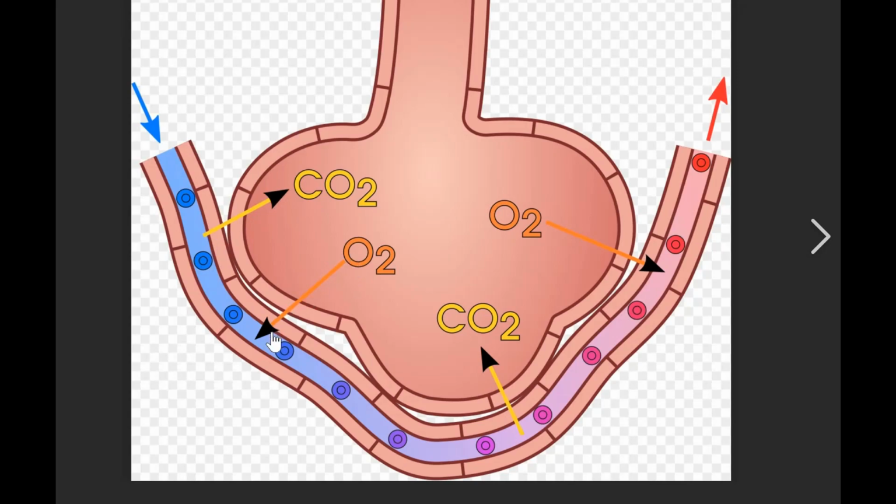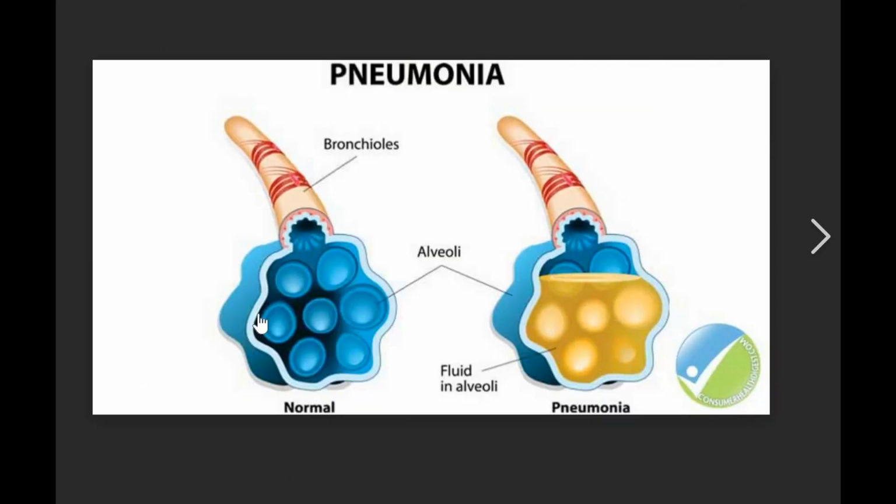So what happens when there is infection and inflammation of the alveoli? This is the normal alveoli, and when there is pneumonia, the alveoli get filled with fluid. This fluid consists of bacteria, the body's defense mechanism, WBCs, and then RBCs. As it gets filled with fluid, the alveoli lose their ability to inflate and deflate and this impairs gas exchange.